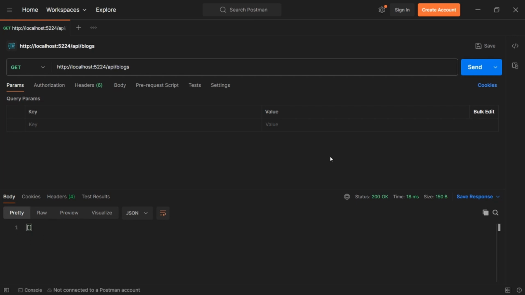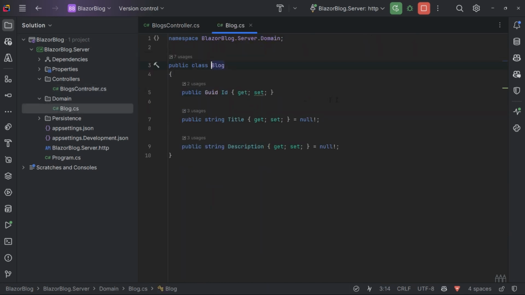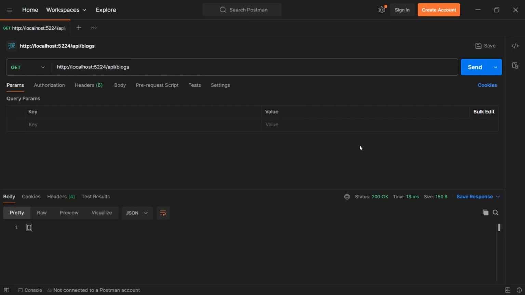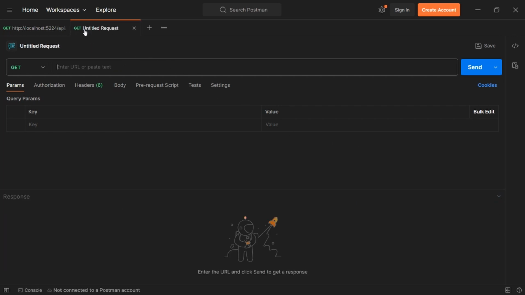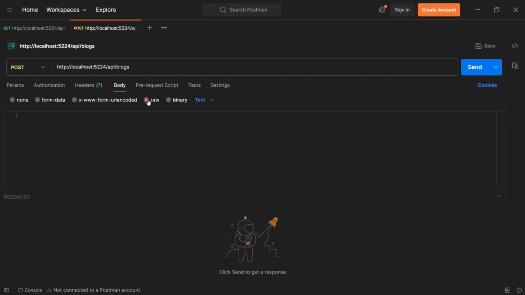So let's try and add a blog to the database. If we go back over to our controller, we can see we need to use the HTTP post action, and we need to provide in the body of the request a blog. If we go back over to blog, we know there's an ID, a title, and a description. So back over in Postman, I'm going to create a new request. I'm going to change the type to post. I'm going to put in the URL of the controller, and I'm going to go to body, select raw, and change the type to JSON.